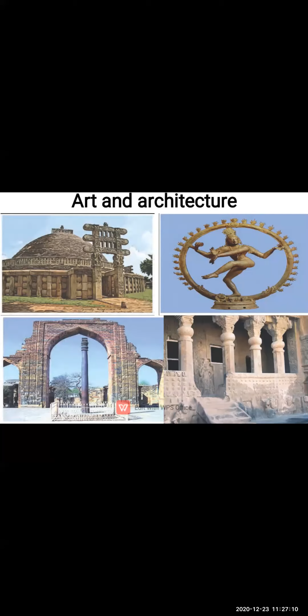We can see this stupa at Sanchi, the first picture, and the caves at Nashik, the fourth picture. It was built in the 6th century. Now in the 21st century, after 1600 years, they are still in good condition. What kind of technology did they use to construct this?